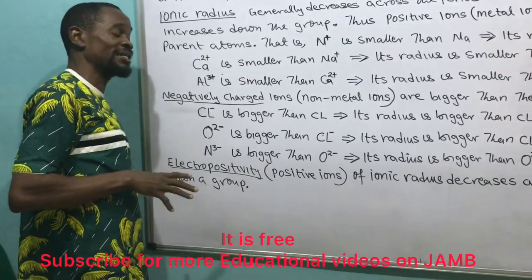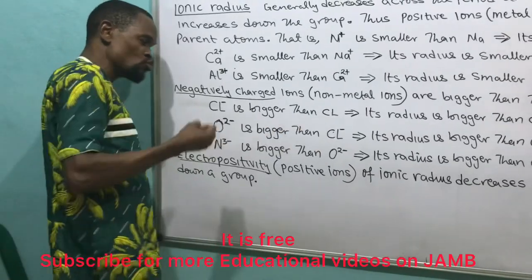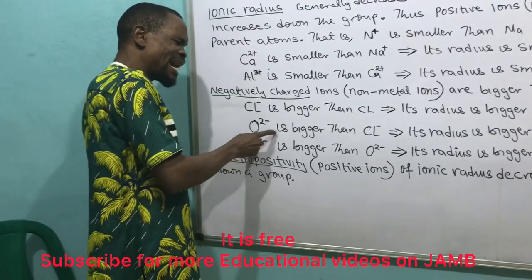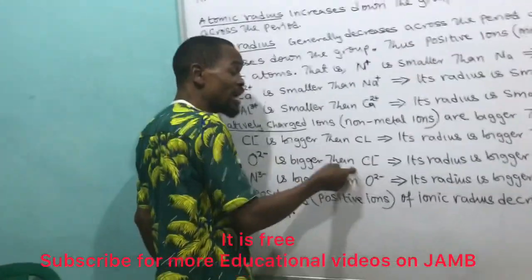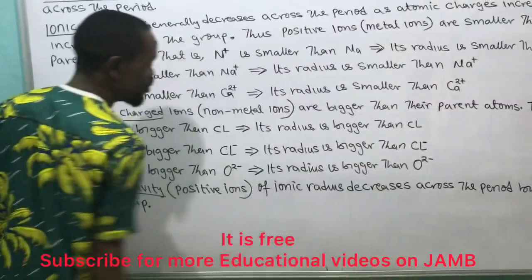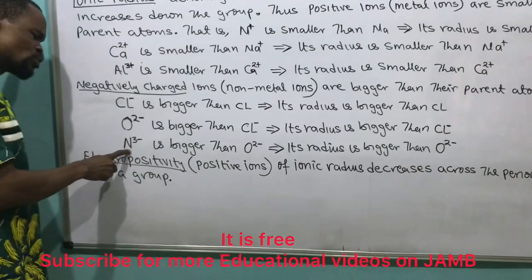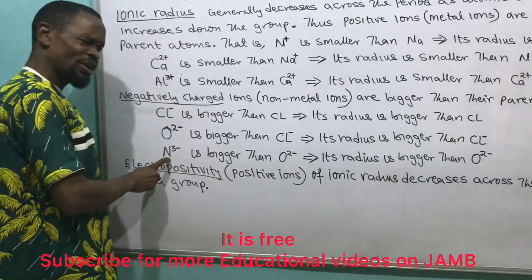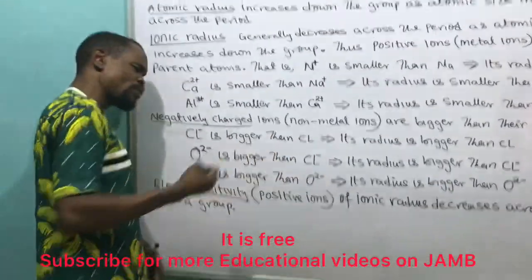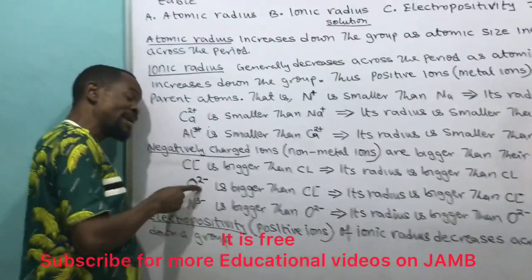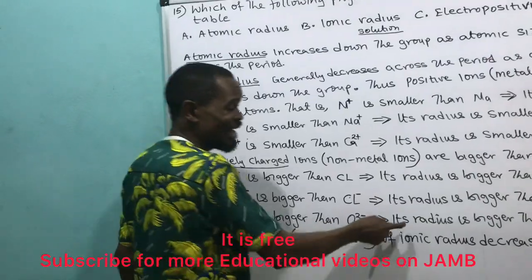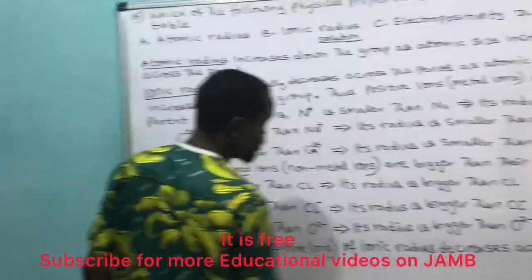Then oxygen will gain 2 electrons, because chlorine needed only one electron to be stable, while oxygen needed 2. So the oxygen ion will be bigger than the chlorine ion. That implies its radius is bigger than the chlorine ion. Then we come to the nitrogen ion. Nitrogen requires 3 electrons, so it will be bigger than the oxygen ion. Its radius is also bigger than the oxygen ion radius.